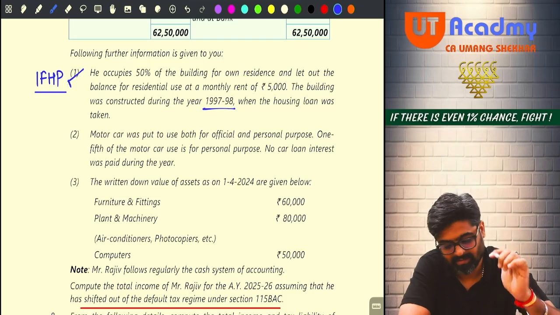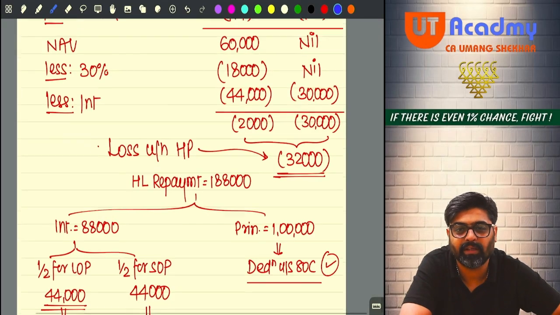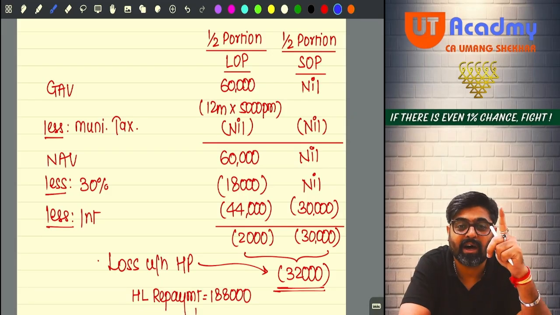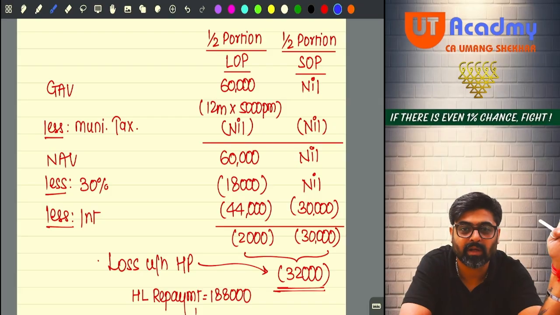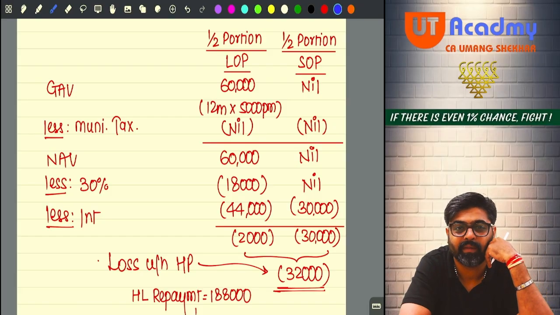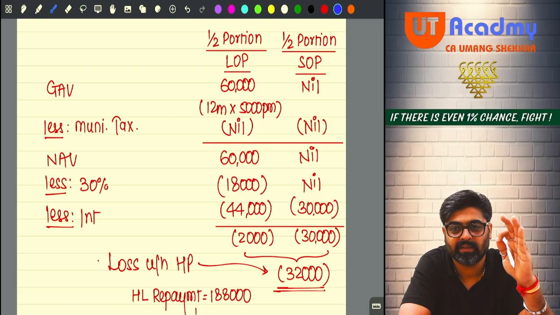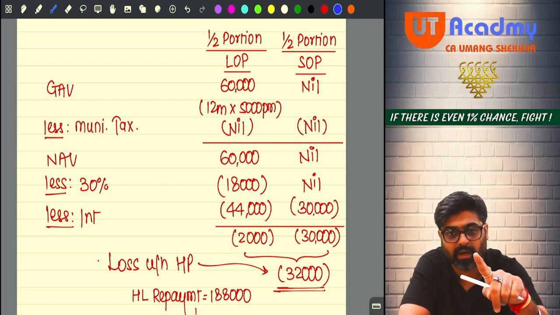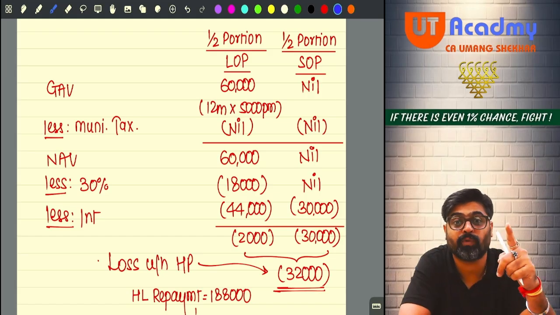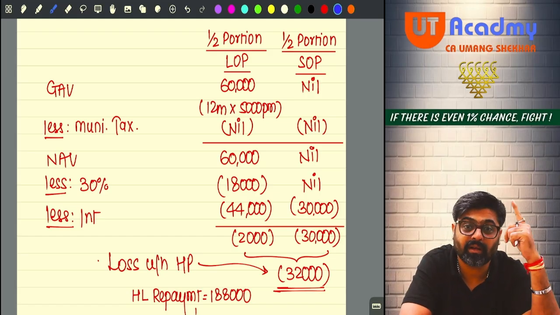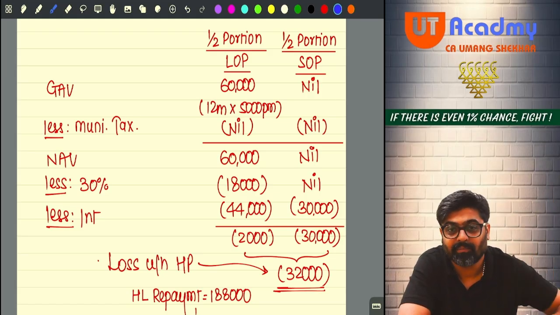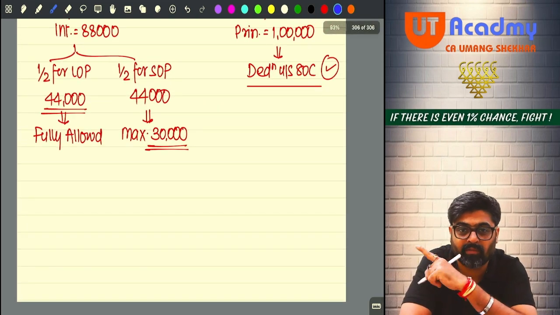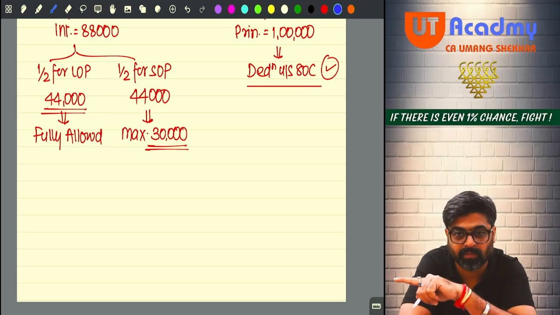Wait. Now your house property head will change. Only the let out portion will come. The half portion which is used in business will not come in the house property head. And any interest regarding that half portion which is used for business will be claimed under PGBP head. Meaning that from LOP portion 44,000 you would have taken as a deduction from house property head.